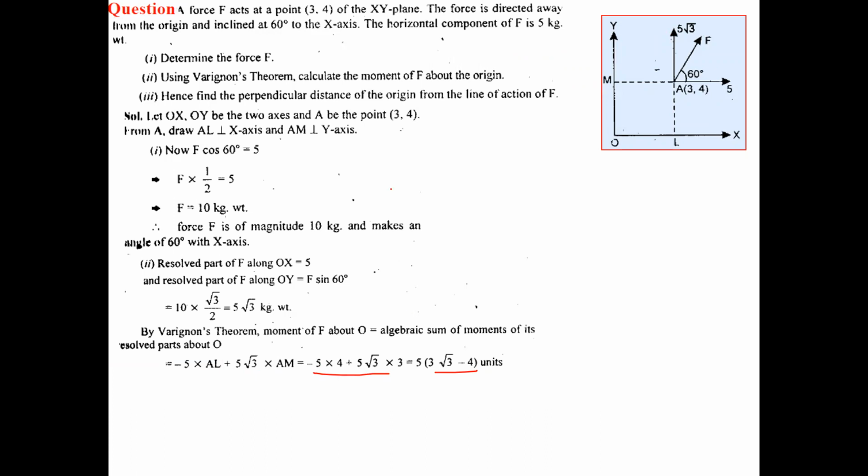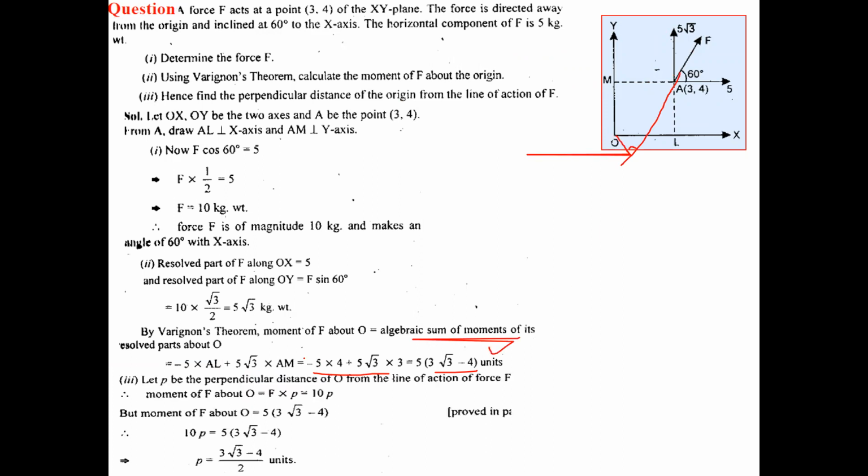So by calculating, I would get the moment of F. And now I have to find the perpendicular distance of the origin from the line of F. So this is the line of F, and this is the perpendicular distance. So I have found the moment of F. According to the formula, the moment of F will be F into P. So F into P means 10P, and I have to take it equal to the moment I already have. So the perpendicular distance will be calculated as (5 root 3 times 3 minus 4) by 2. So this is all about this question.